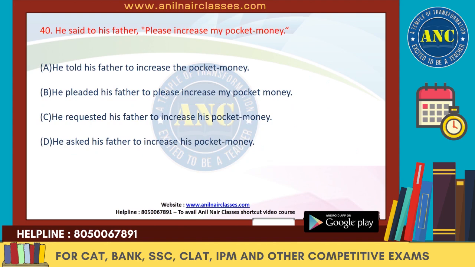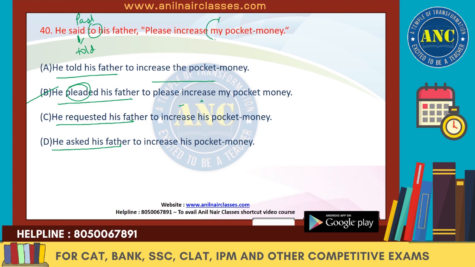Next, "He said to his father, please increase my pocket money." So "to" is here, "said" will change to "told." This is in the past tense. So he told his father, he pleaded his father. He is not pleading to his father. This "pleaded" is not there, so we'll get rid of it. He requested his father, he asked his father, all are correct. To increase the pocket money, the first one: "He told his father to increase the pocket money."